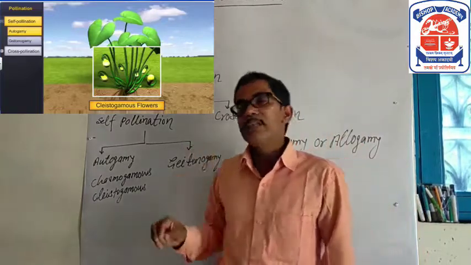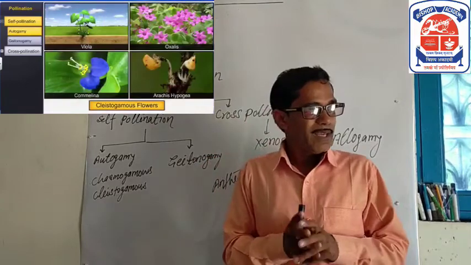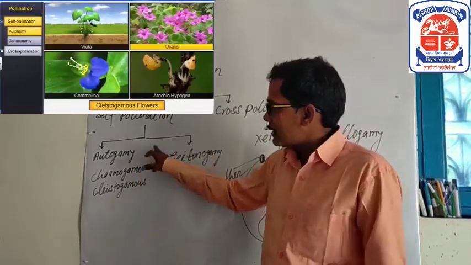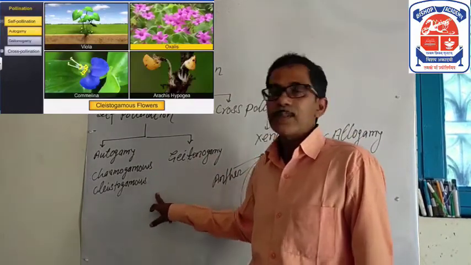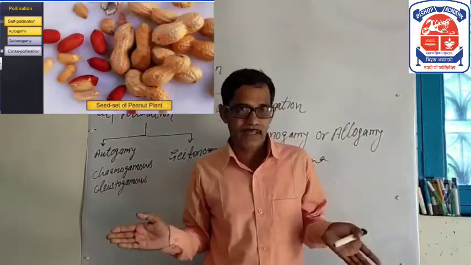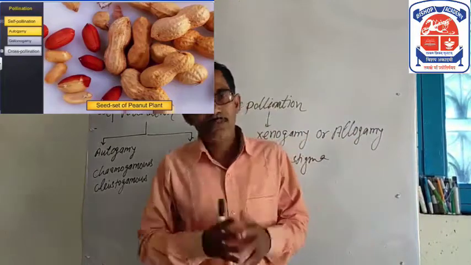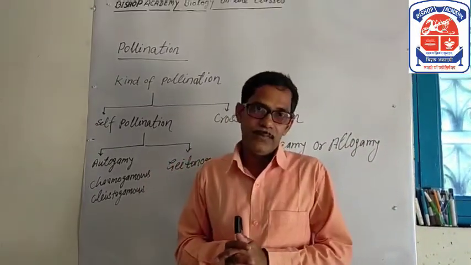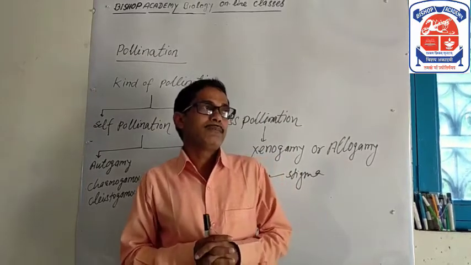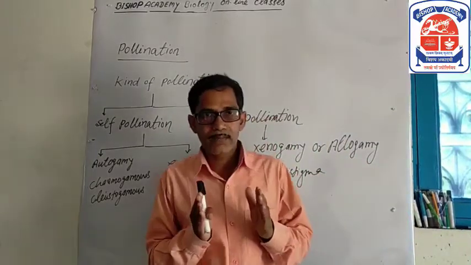A flower in which petals are always closed. So in cleistogamous flowers, self-pollination always takes place, autogamy takes place, so they produce assured seed sets, and are found mostly in the family Leguminosae. Leguminosae means the pea family, and the pea family's plants produce assured seed sets.